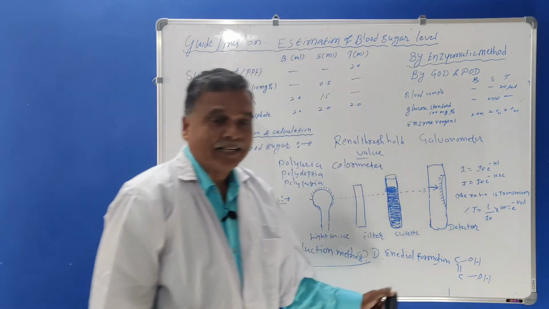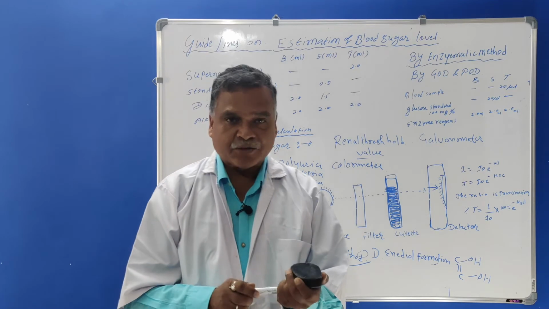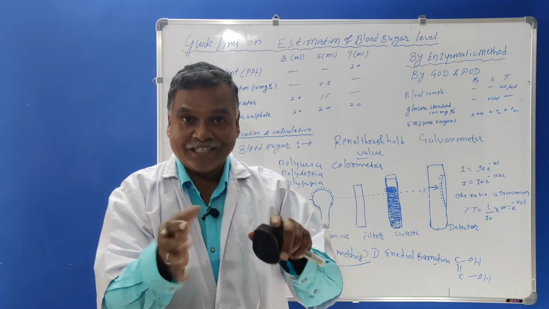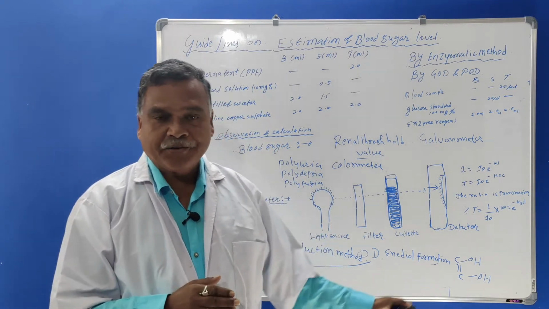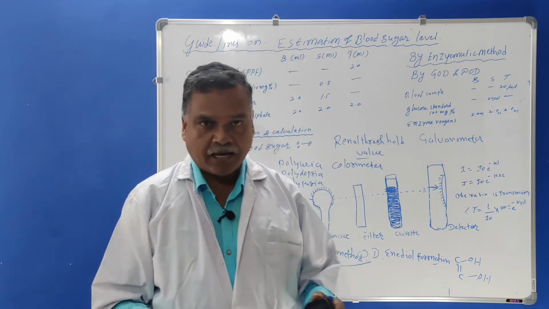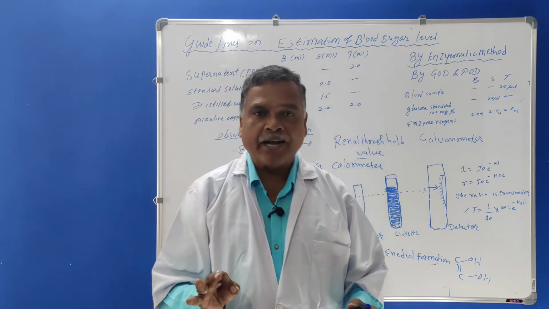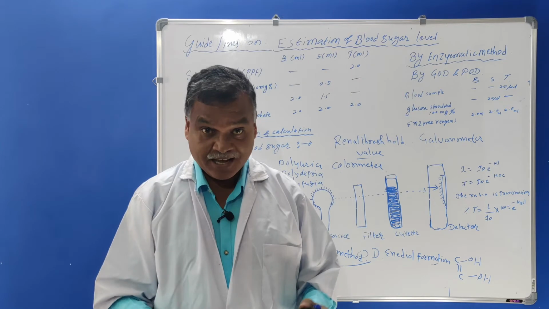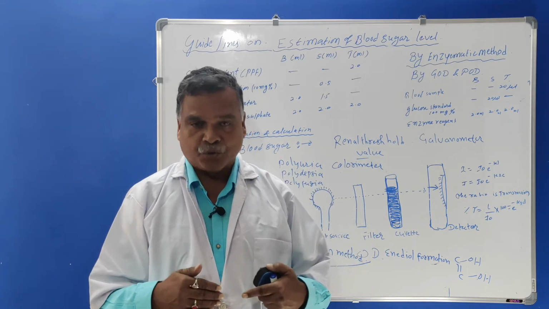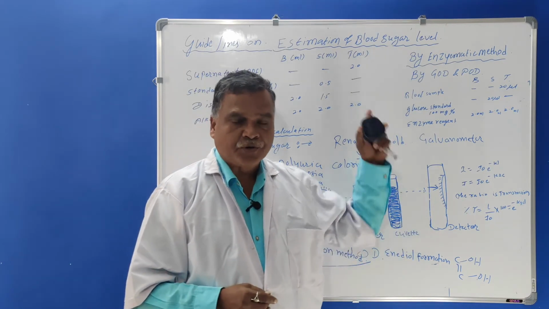So in the reduction method, enediol formation will take place whenever the glucose is treated. This OH or cupric ions, I have already told you that this cupric ion belongs to copper sulfate solution. Copper sulfate solution we are using here in the estimation of blood sugar level.